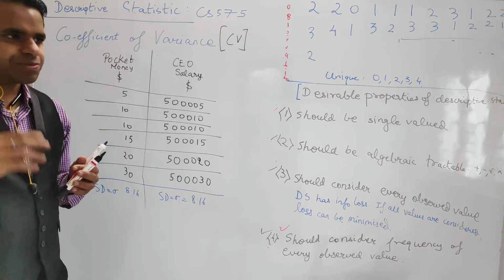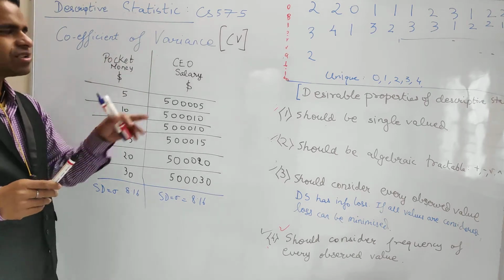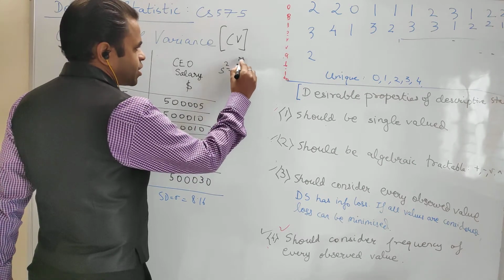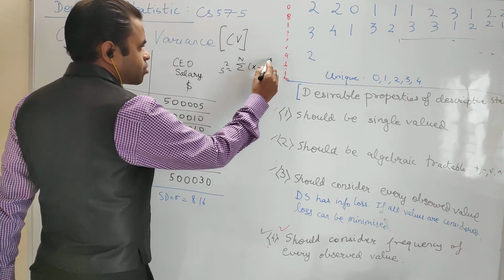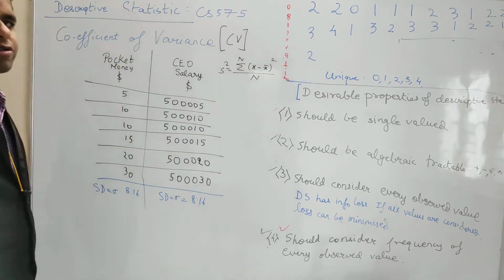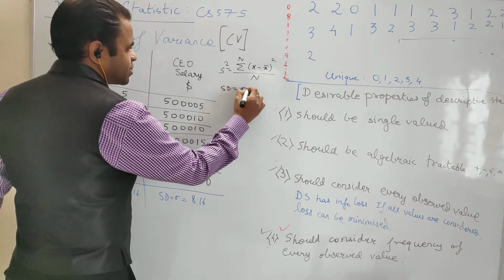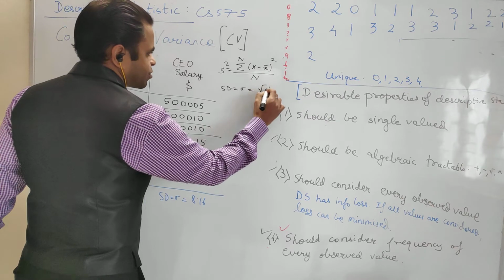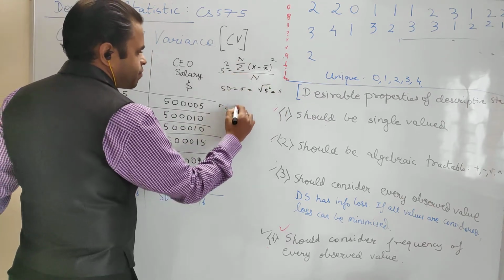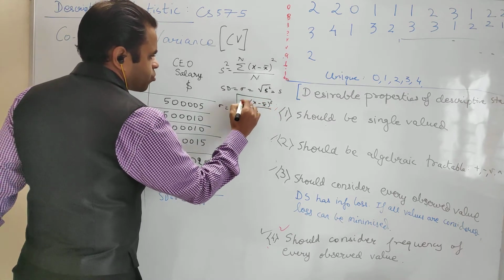We are continuing with descriptive statistics. In this lecture you will see the coefficient of variance. We saw what variance was in the last class. You take all the n values, take each value, subtract the mean, and square it so the negatives and the positives don't cancel. This is how you calculate it. And standard deviation, which is sigma, is nothing but the square root of s square, which is equal to s. Basically, sigma will equal the square root of the sum of (x minus x bar) whole square upon n.